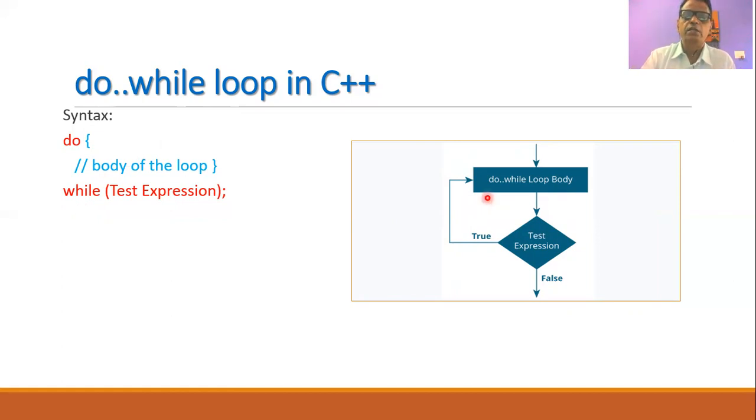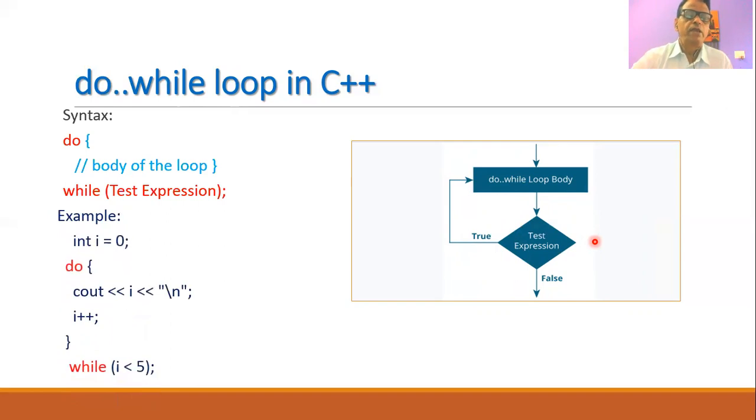Initially, the body of the loop will be executed without checking any condition. And then we will check the condition. If the test expression is true, then again the body of the loop will be executed. If the test expression is false, then the loop will be terminated. So one can easily observe that in a do-while loop, the body of the loop will be executed at least once. And if the test expression is false in the first attempt itself, then the loop will be terminated.